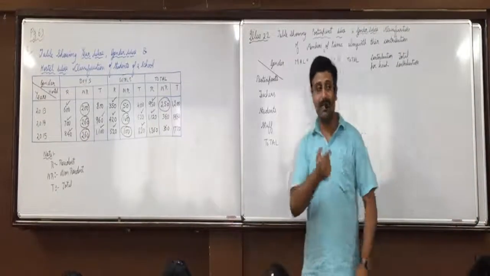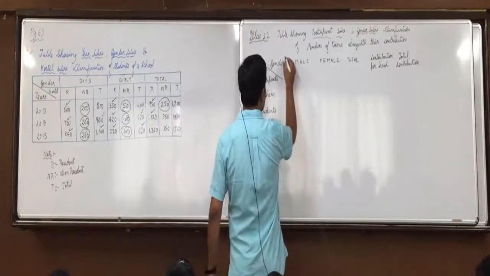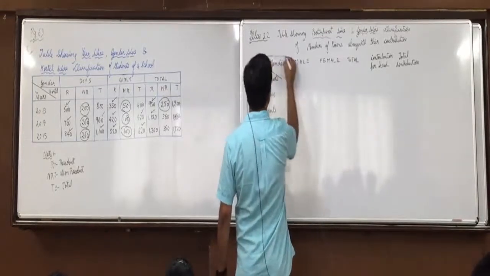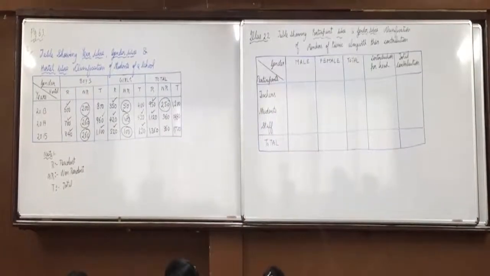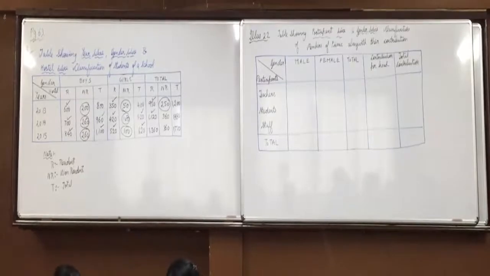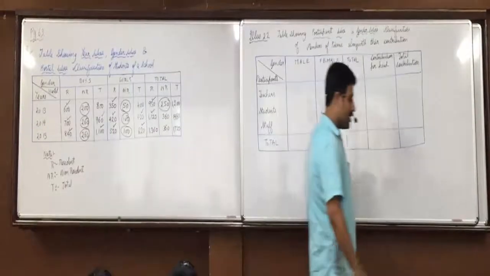That's the reason I'm doing the illustration in the class. It's totally different. In exercise, we don't have any such question where there are two attributes plus extra information of contribution. 10, 9, 8, 7, 6, 5, 4, 3, 2, 1. Period.